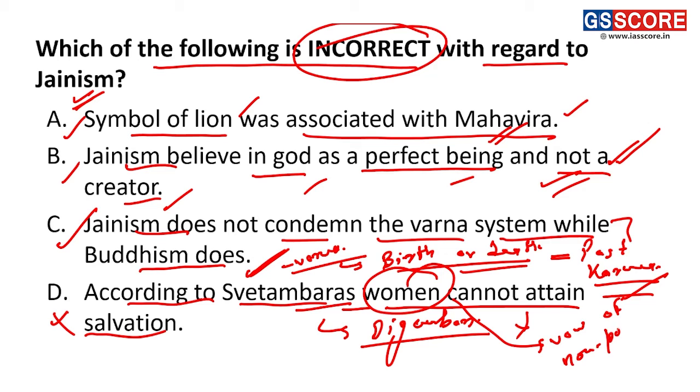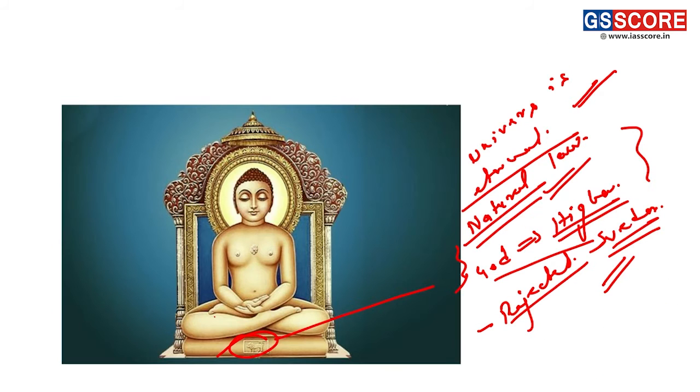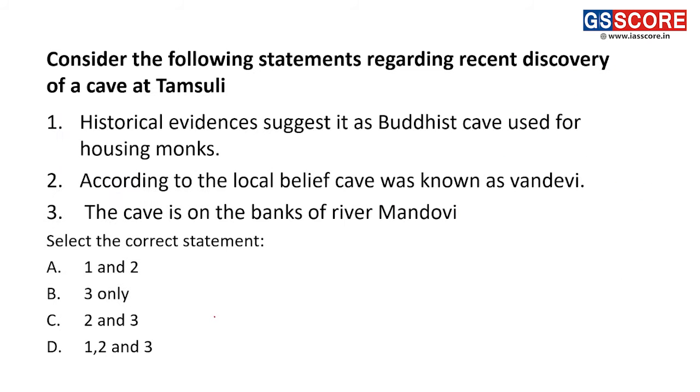non-possession. They could not attain the vow of non-possession in a very strict manner. So that's why women are not qualified to attain salvation. But Svetambara said that they can attain salvation and they are equally qualified. Fine. So that makes statement D incorrect. So friends, do remember to note all these facts. Fine. So next, moving on to the next question.